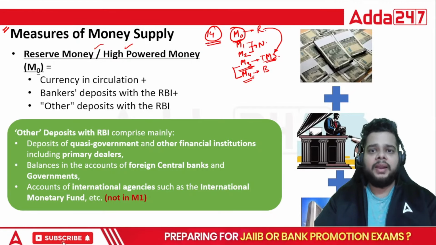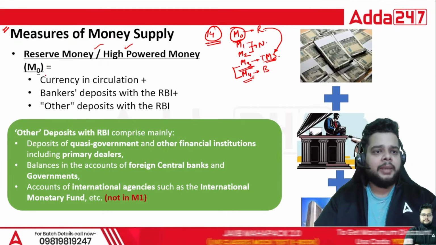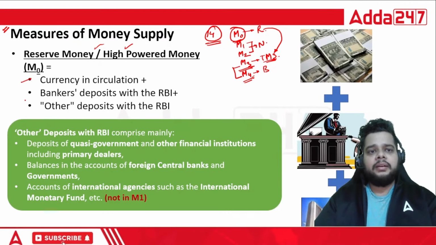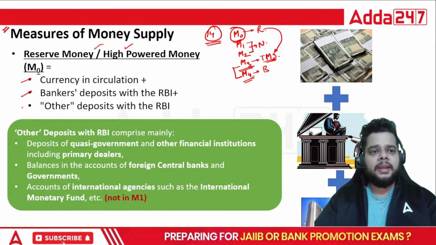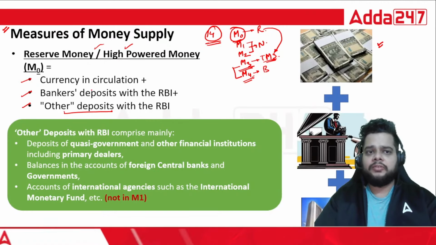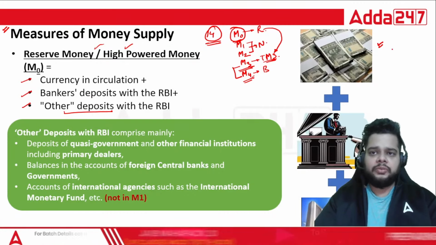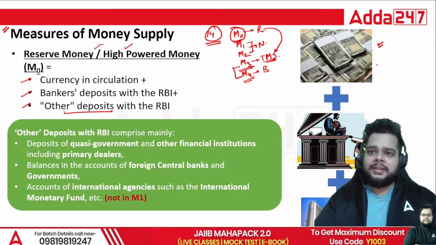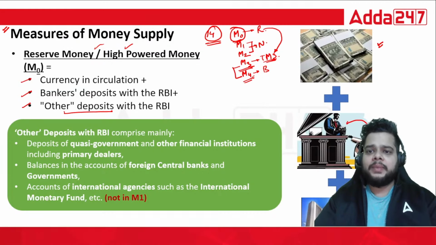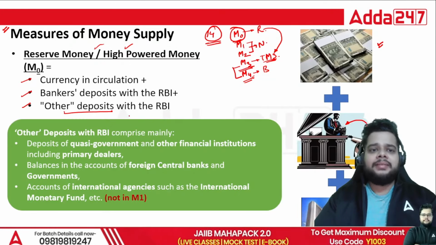We must know the formulas for this particular class. First of all, reserve money or high powered money M naught is equal to currency in circulation plus bankers deposit with the RBI plus other deposits with the RBI. So currency in circulation, here you can see that the pictorial representation of each component has also been given, and this PDF you can find in the virtual library also. So currency in circulation plus the bankers money with the RBI, as you know, reserves have to be maintained with the RBI, like there is CRR, cash reserve ratio, plus other deposits with RBI.